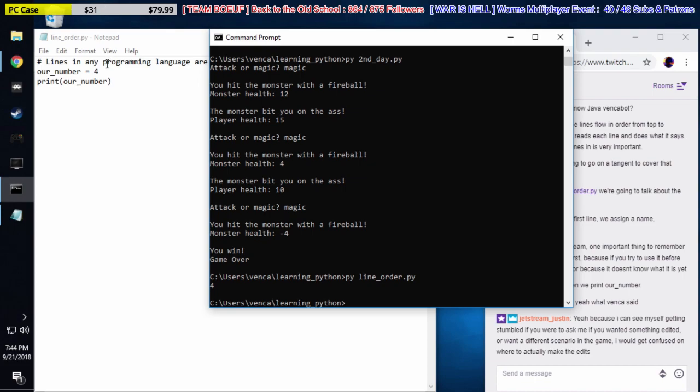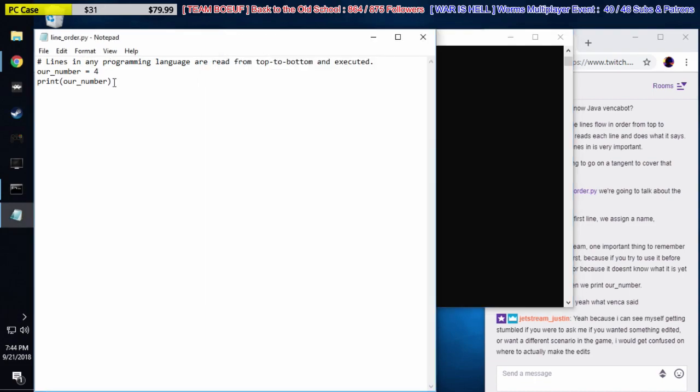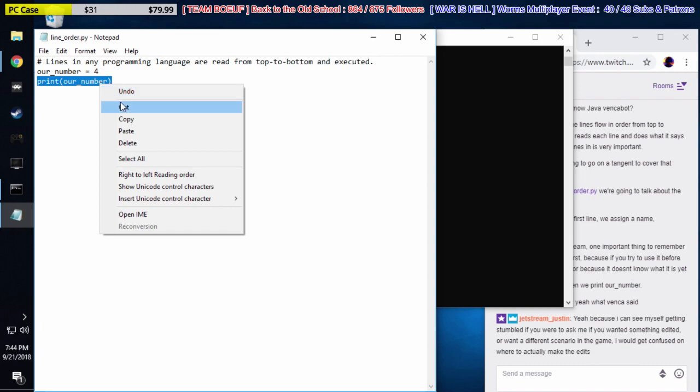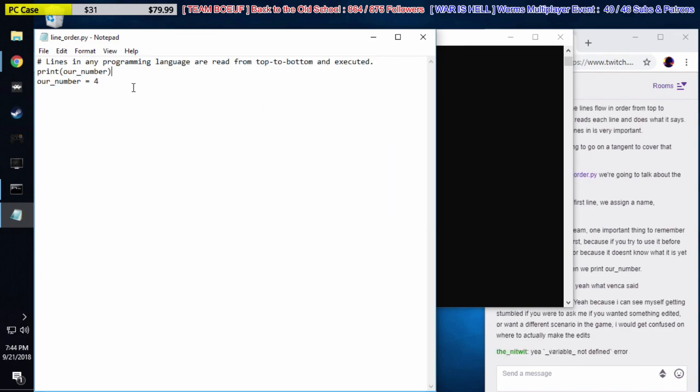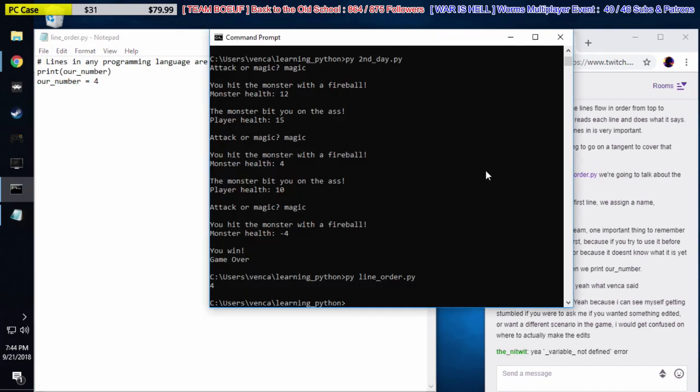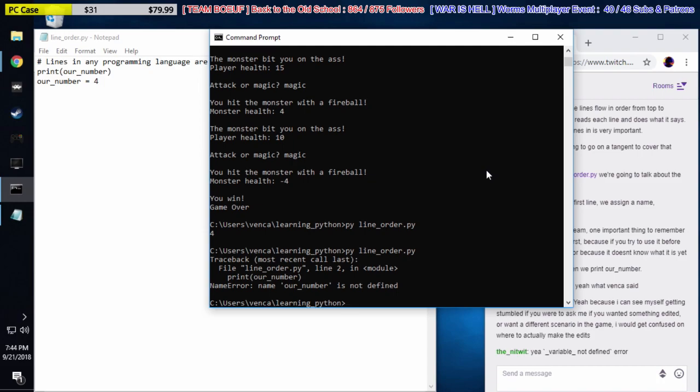It's that things in a program happen in order from top to bottom. So I'm going to demonstrate what Gifu's saying. Let's change the order of these lines. I'm going to take this line here, print our number, and put it before our number equals 4. So I'm going to print the number first. All right, let's see what happens here. I get an error. It says name our number is not defined.